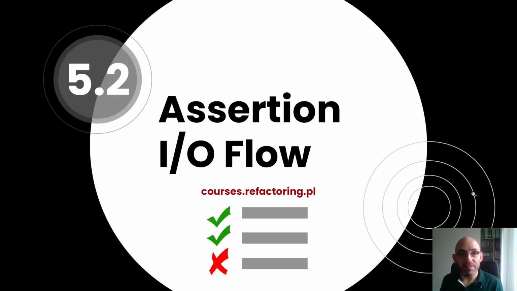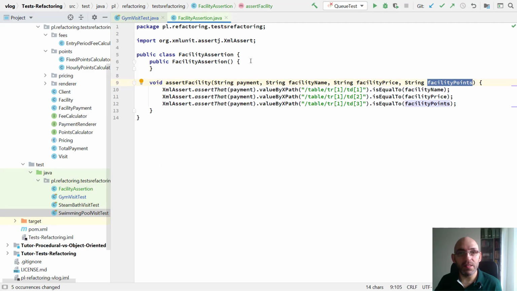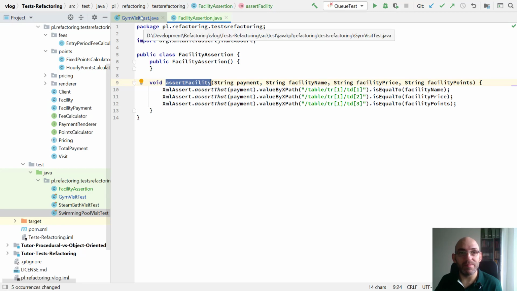So I will divide the group of parameters into input and output parameters. It sounds reasonable that the input parameter, that's the payment, should be passed through the constructor, and the 3 remaining parameters should belong to this method or to a set of smaller methods.